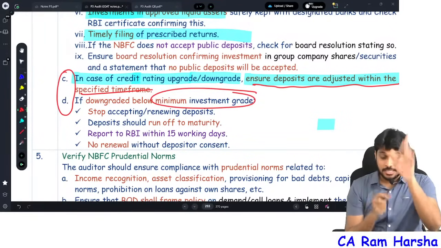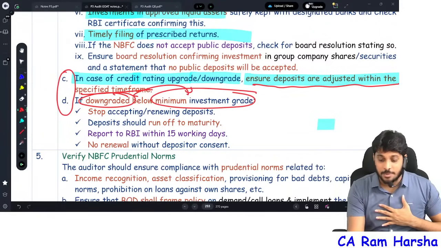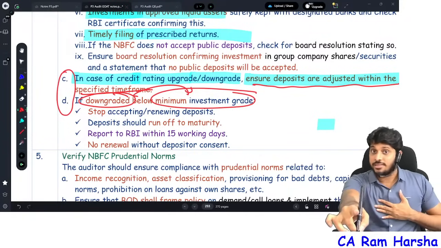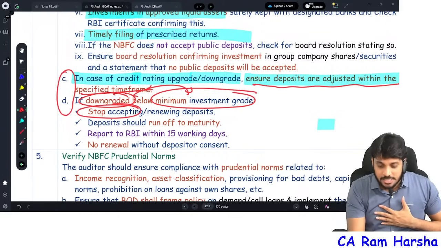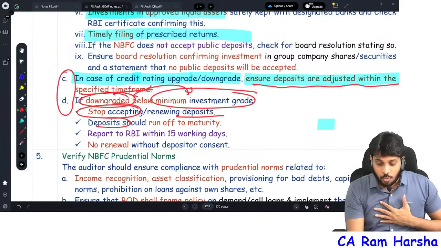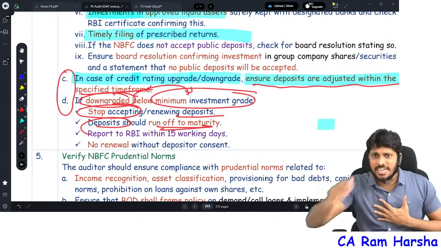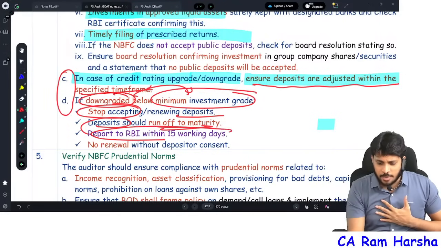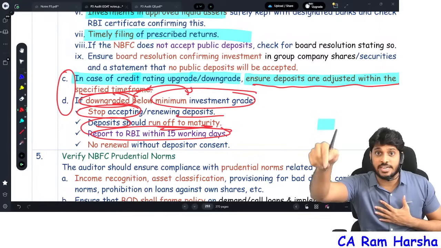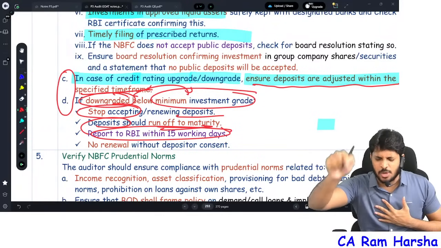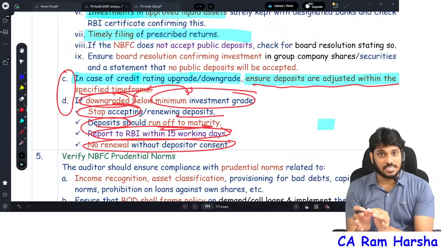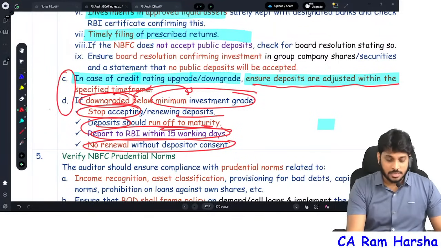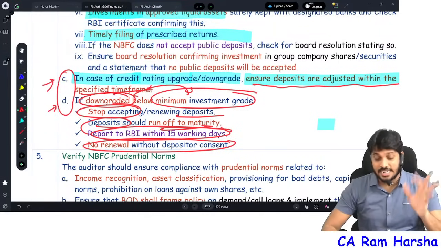Suppose the credit rating is downgraded below investment grade. Then it is not just adjustment; there are severe consequences. Stop accepting deposits and do not renew. Whatever existing deposits are there run till maturity. Report to RBI within 15 working days of downgrading below minimum investment grade, and do not renew without the depositor's consent. That's it. They can directly ask you this.